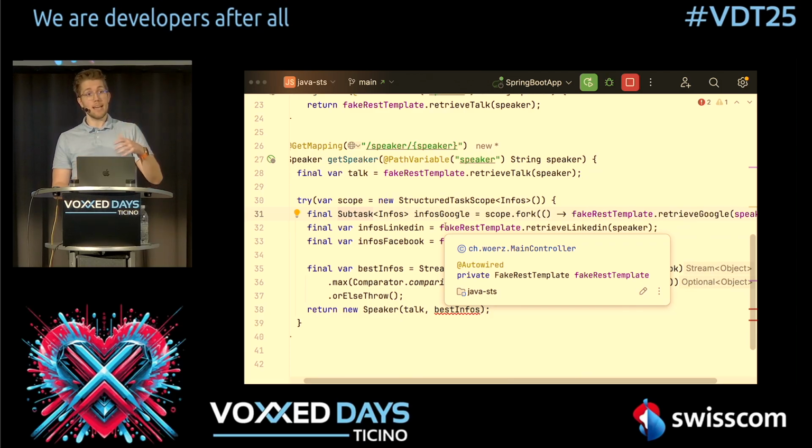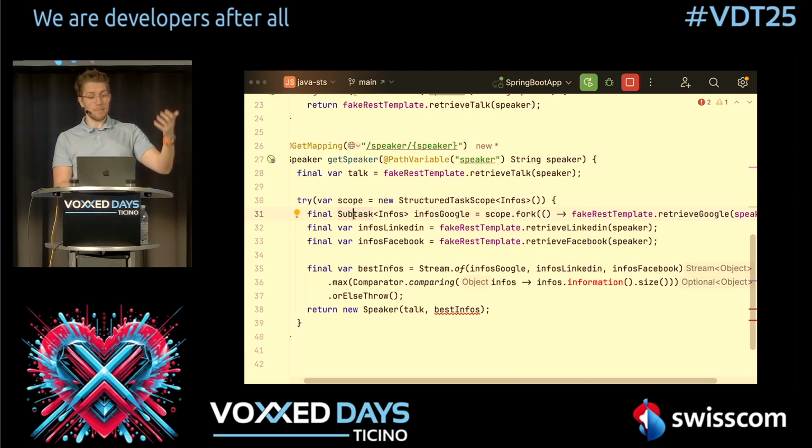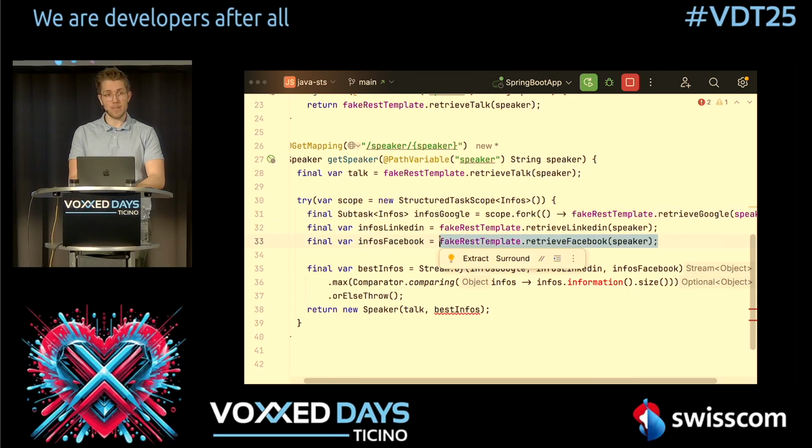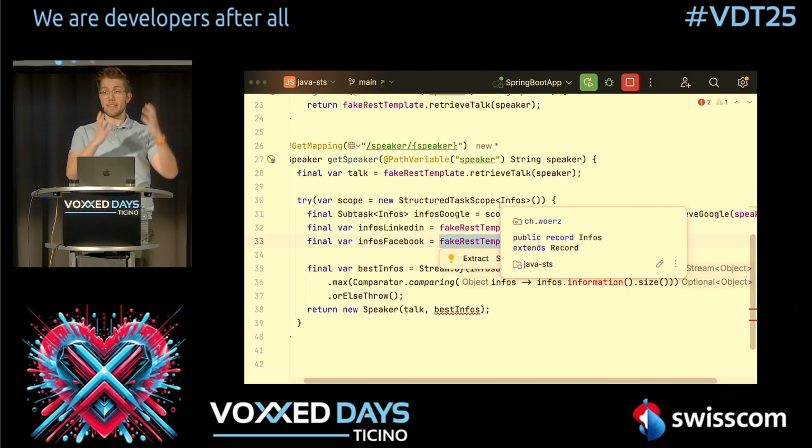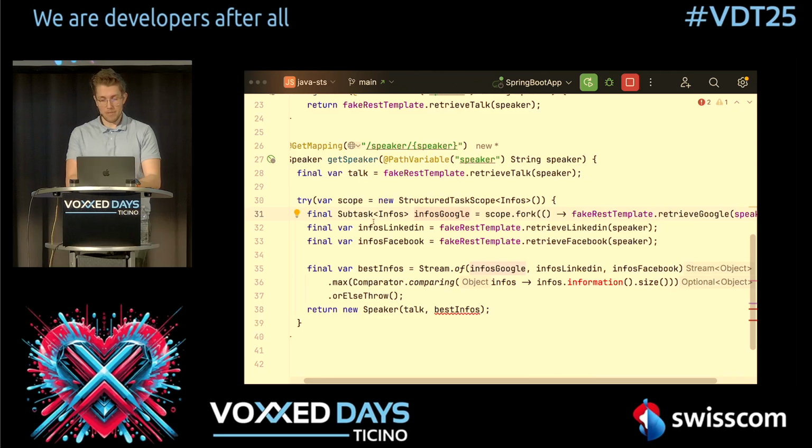Or failed, there was an error inside of this task and you can access the exception. So this means that you don't have to handle the exception right where it appears, but you can handle it after everything is done. So let me now show you how we can do this also for the other ones.